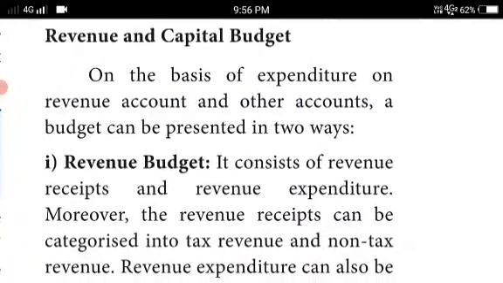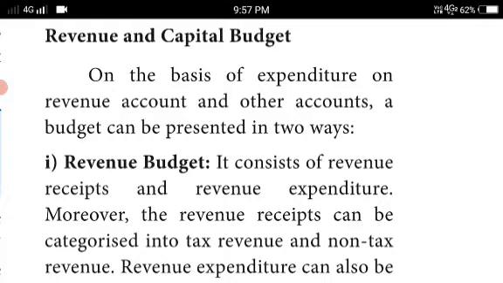Next is types of budget. The types of budget given here are the revenue budget and the capital budget. What are the revenue and capital budgets? On the basis of expenditure on revenue account and other accounts, a budget can be presented in two ways. One is the revenue budget. The revenue budget consists of revenue receipts and revenue expenditure.